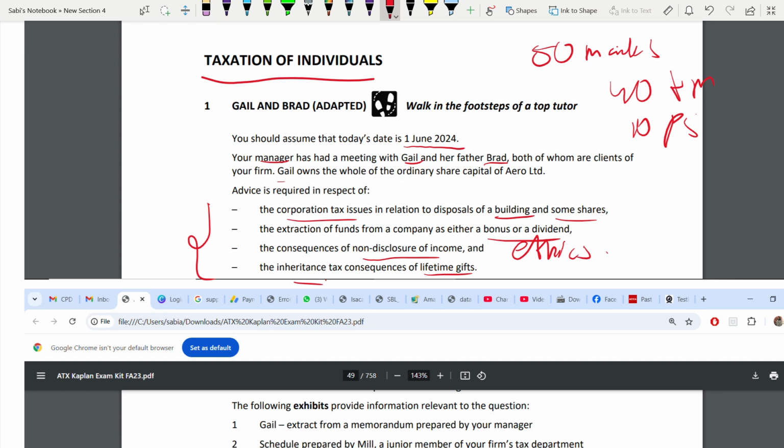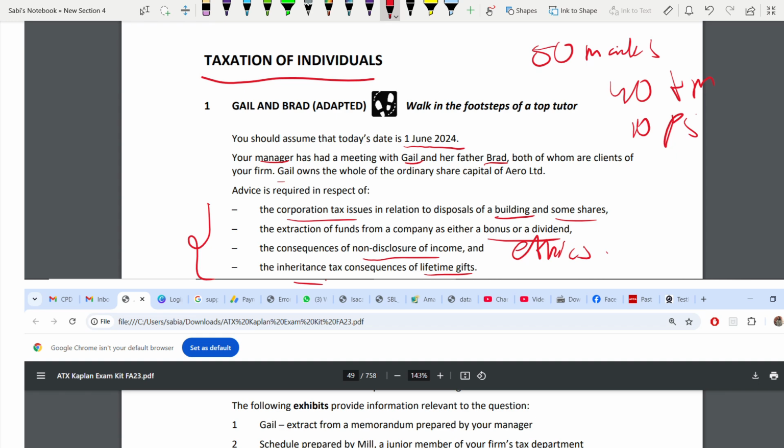This is ATX. You are going to get all the types of taxes, 2, 3 types of taxes in one question. If you see here, this is about ethics, inheritance, corporation. Along with it, you might have income tax, okay, CGT calculation maybe, okay.